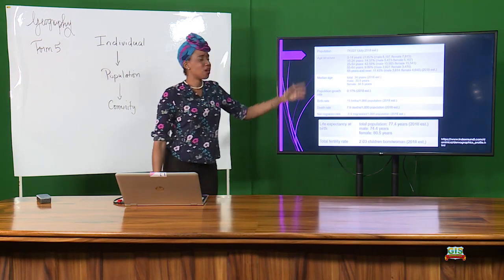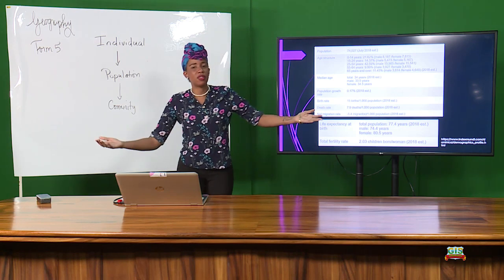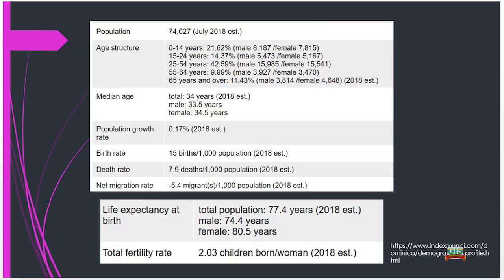All right, let's look at the real numbers. I've been telling you about the terms. Look at this, Dominica, 2018. This is some of the statistics for Dominica in 2018. So as of 2018, our population, that is everybody who lives within Dominica, came up to 74,027, right?